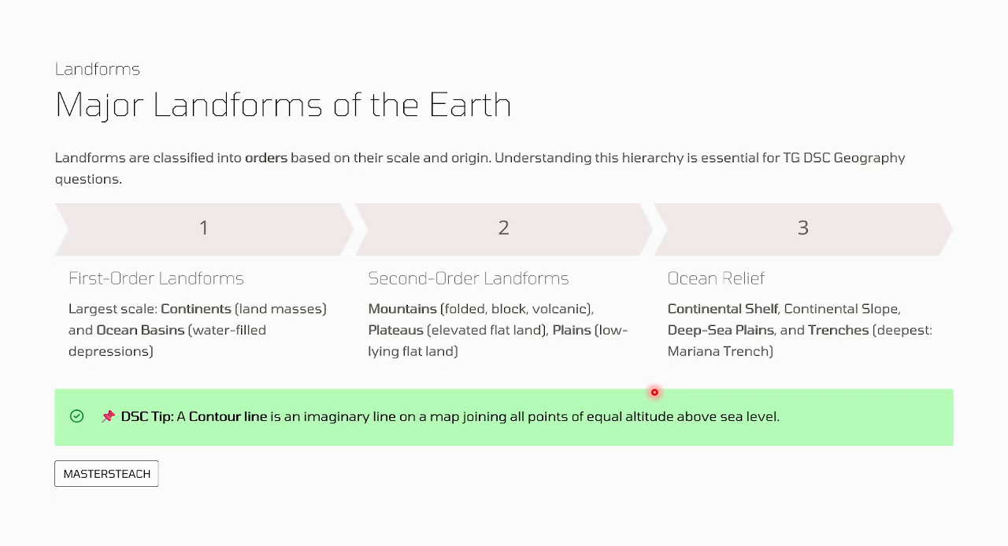So this is the thing. See, a contour line is an imaginary line on a map joining all the points of equal altitude above sea level. Okay, this is the thing. Then we'll go to the next slide.